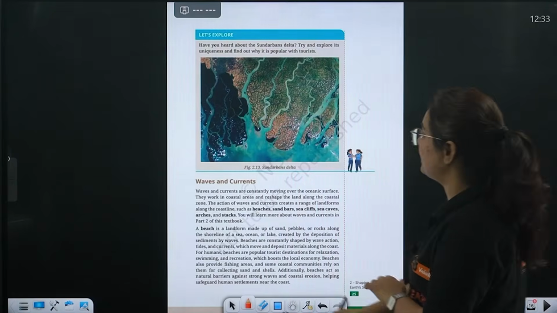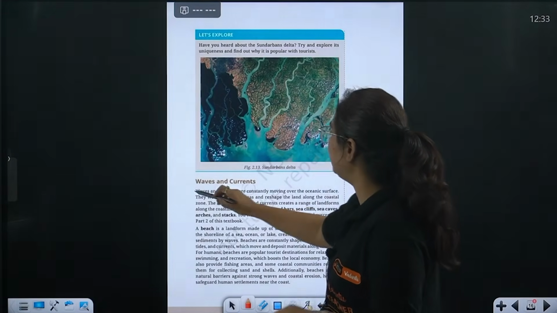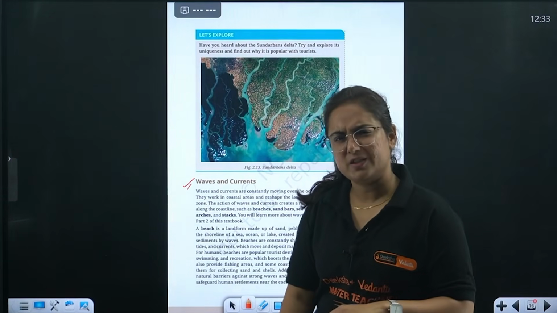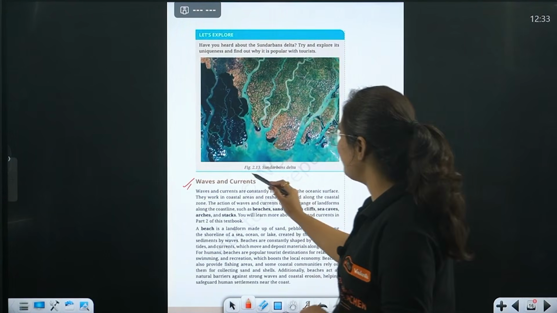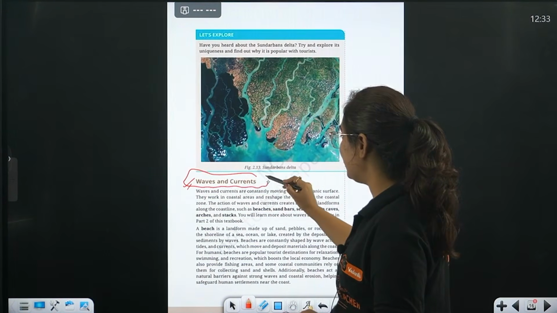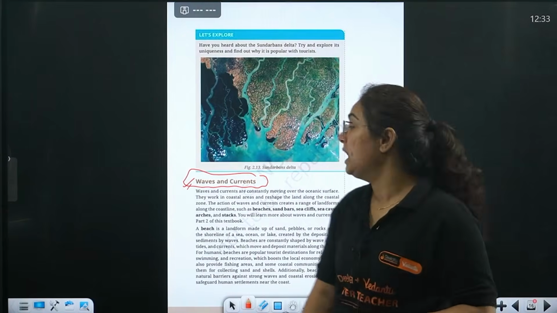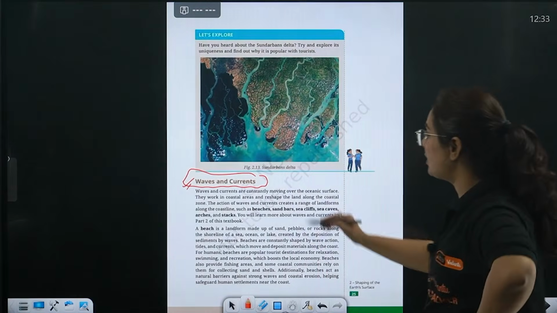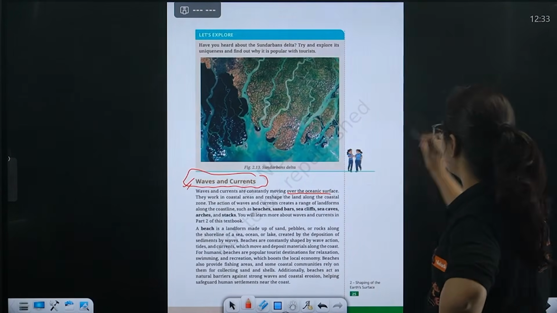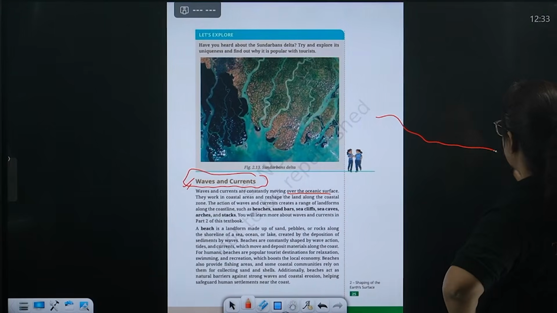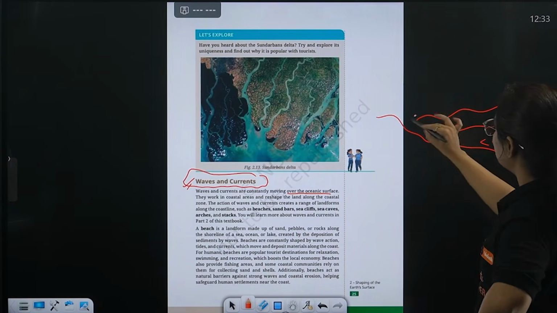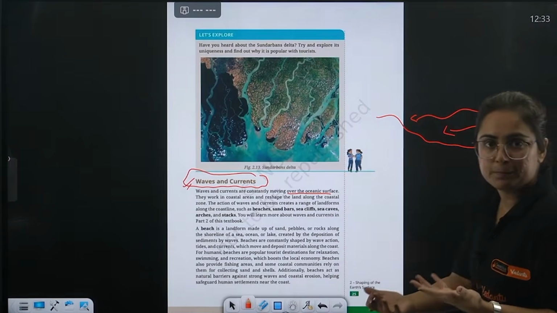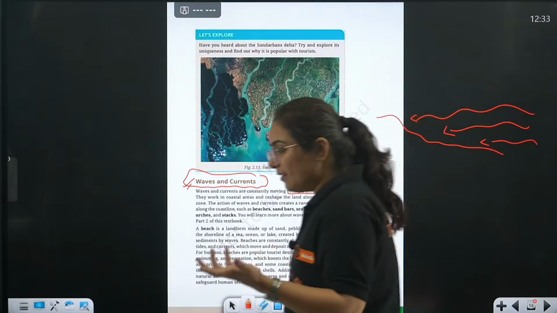Now moving towards the next, this is the picture of Sundarban Delta. Question: why is it known as Sundarban Delta? So the question is moving towards waves and currents. Waves and currents. Now what is this, beta? Talking about waves and currents, they are constantly moving over the ocean surface. So bhai, this is particularly land. Here the waves are coming from ocean. Now as they are continuously in motion, right, what are wave currents?